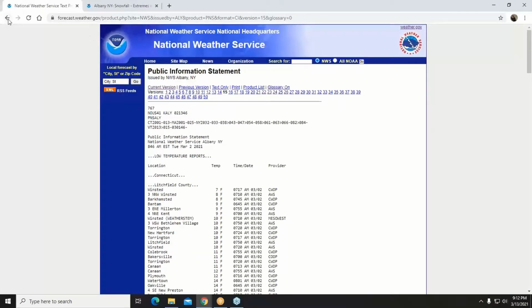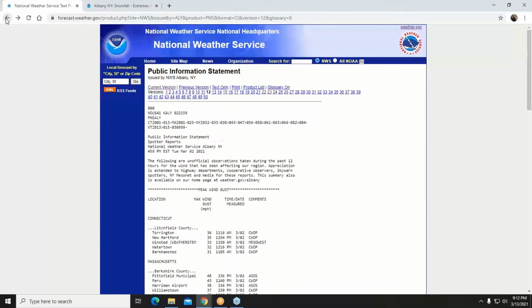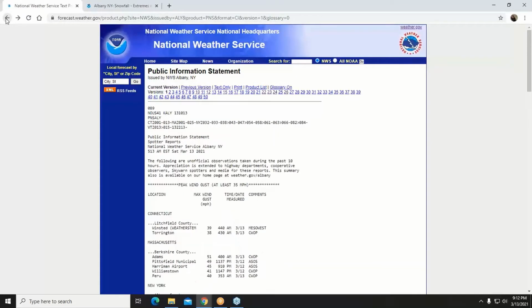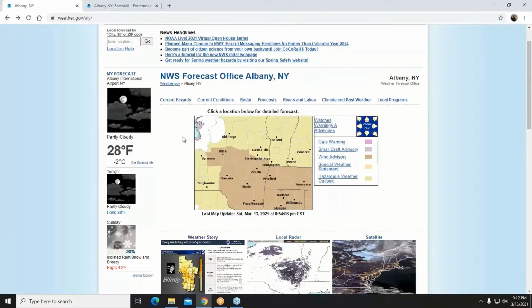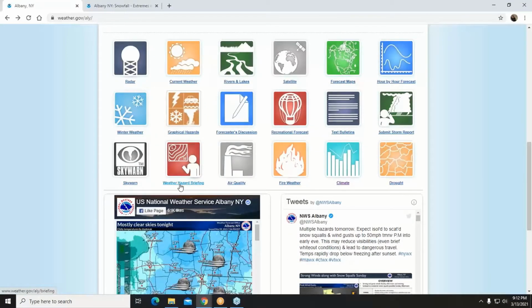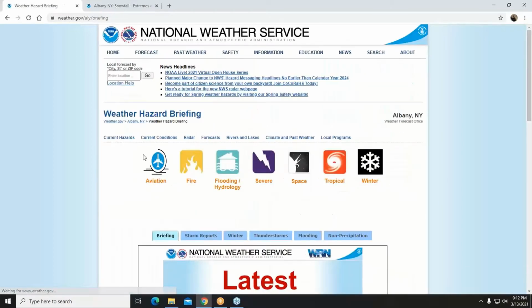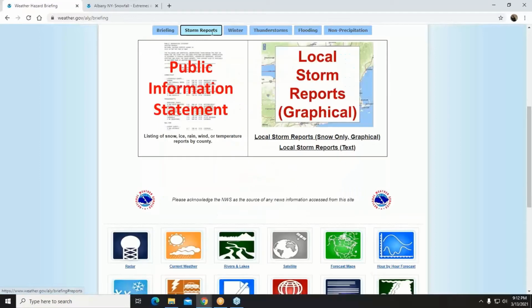So if we go back to our local web page, I also would like to show you a second way to get to the public information statement. Scroll down, if you go to weather hazard briefing, look there. Scroll down and you click on storm reports. So here we go. We have public information statement and local storm reports.